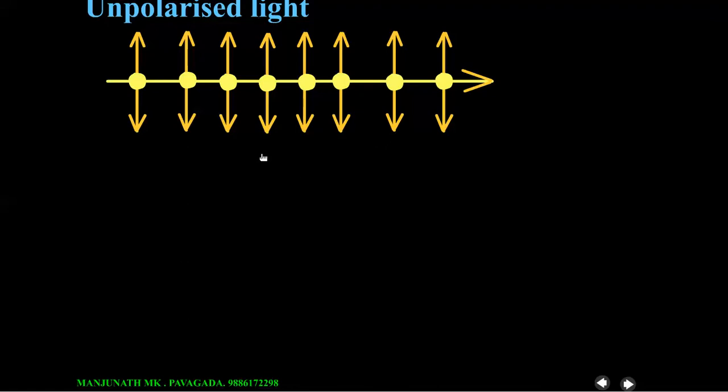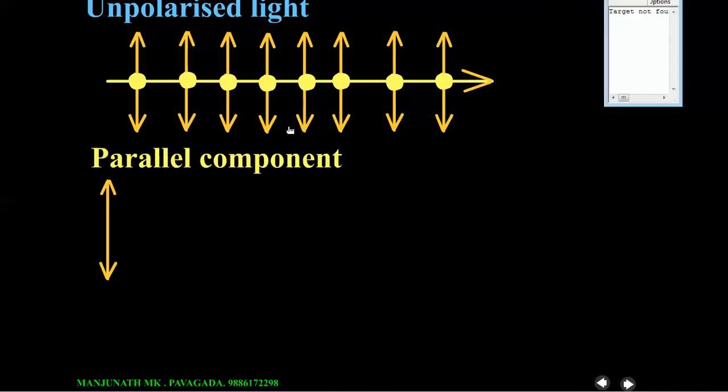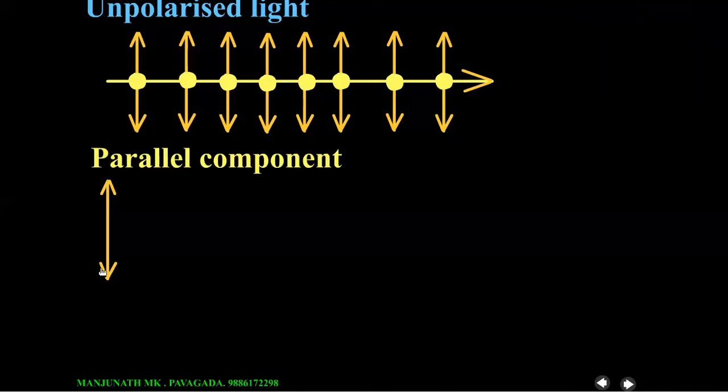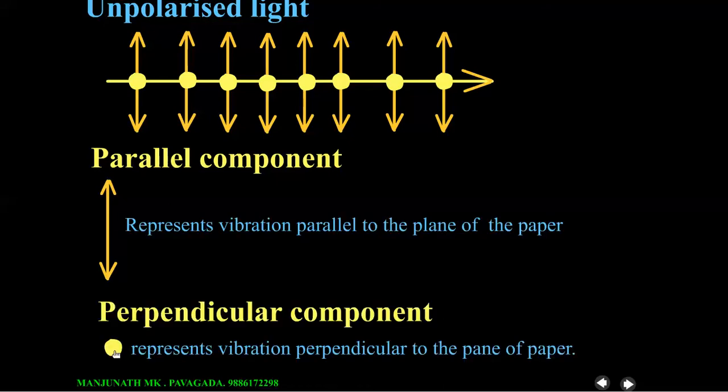Look here, representation of unpolarized light. Here all the vibrations are added vectorially, and we get two components, one parallel component parallel to the plane and another perpendicular component. So this is how we can represent unpolarized light. If we take only this, that is only the parallel component, this is plane polarized light, and if we take the dot, it represents vibration perpendicular to the plane, it is also plane polarized light.